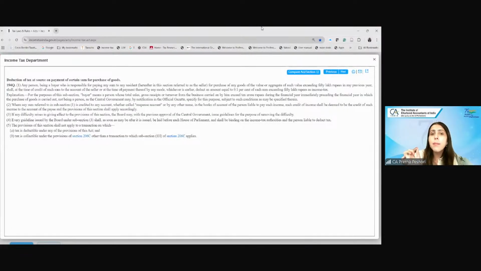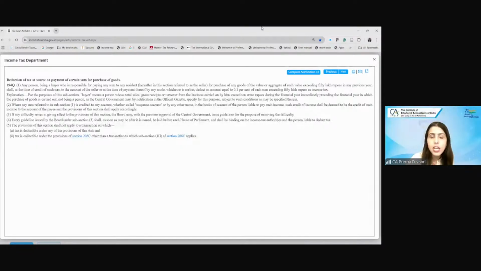It requires the buyer who is paying the purchase price to the seller, who is a resident seller, for the purchase of goods exceeding rupees 50 lakh, to deduct tax at 0.1% of the amount in excess of 50 lakh. And this has to be at the time of credit or payment, whichever is earlier.